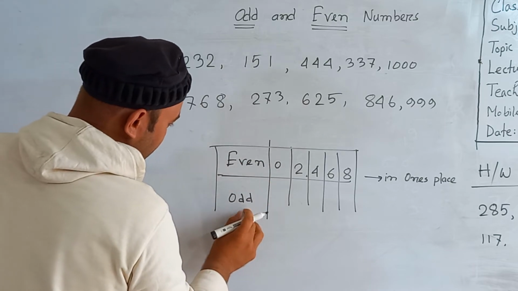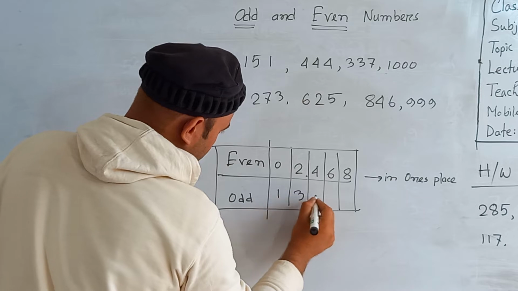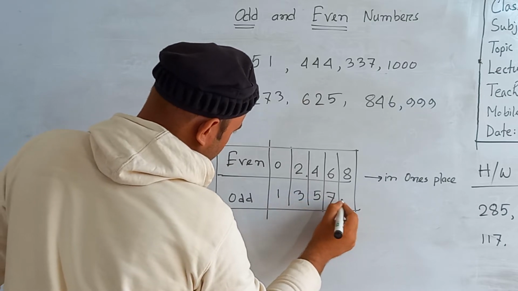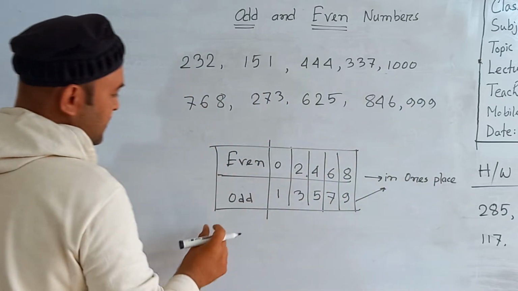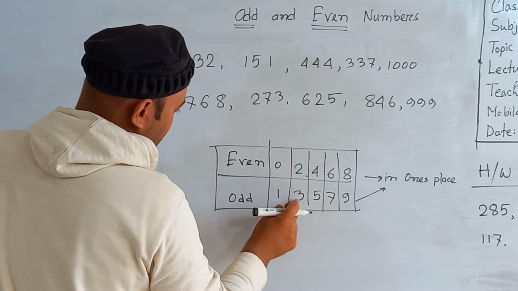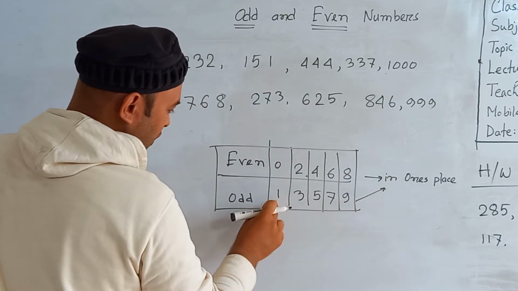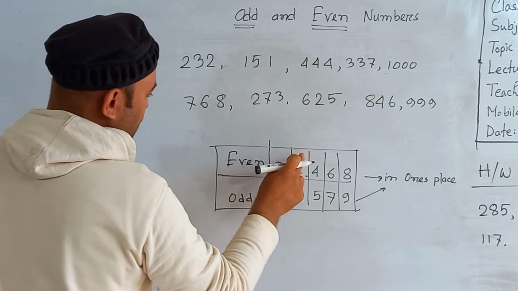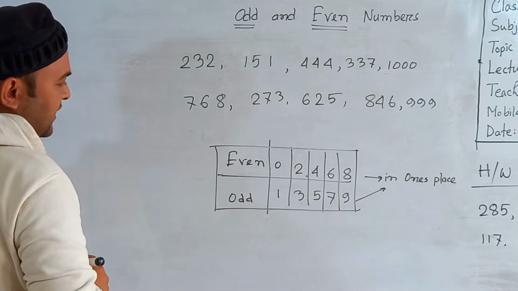And if you find 1, 3, 5, 7, 9 in ones place, then it is called an odd number.